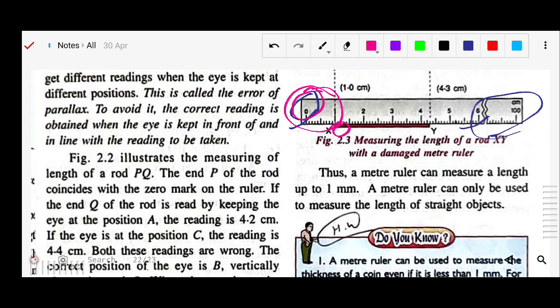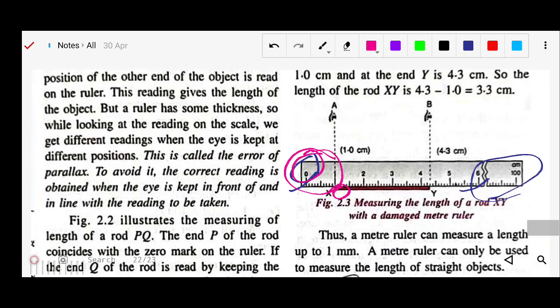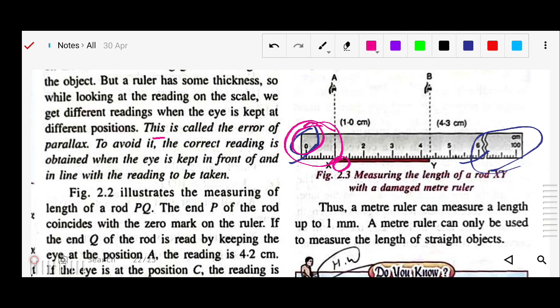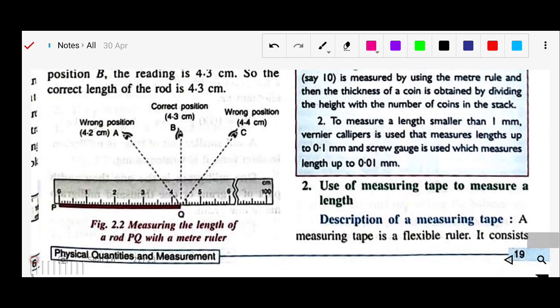There are also some errors. What are these errors? Whenever you read the scale, the error is called the error of parallax. You can understand it from this diagram. Our scale is made of plastic and has some thickness, and that is the phenomenon of light refraction. So the object will not appear exactly where it is; it may seem to change its place. You will study this in your higher classes.